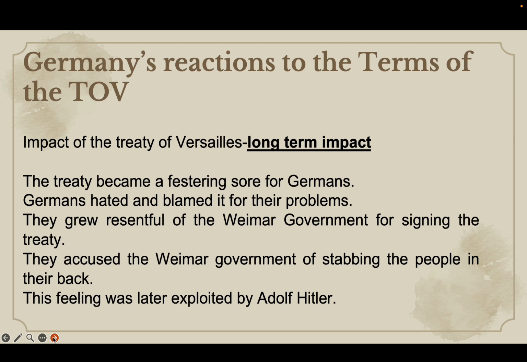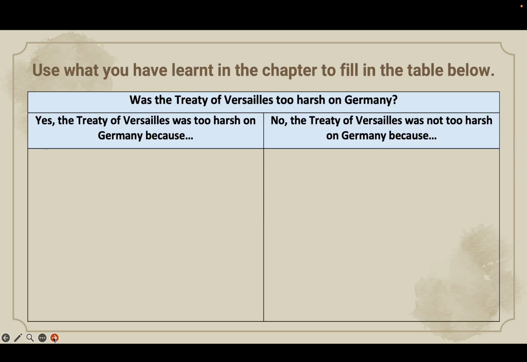All right, and of course, the idea of the government stabbing the people in the back came to the forefront once more. All right, and this feeling was later exploited by Adolf Hitler as he tried to win the support of the people. All right, now we can see that Germany endured a lot of hardship as a result of the terms of the treaty.